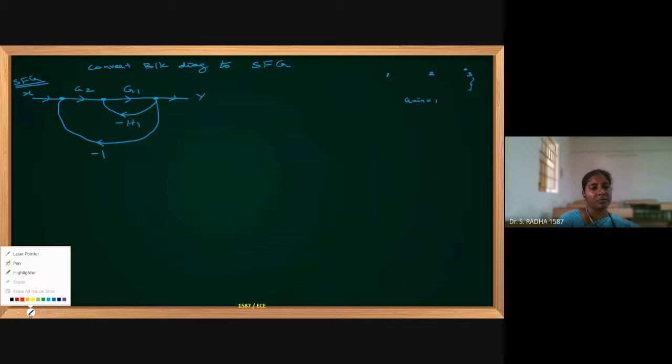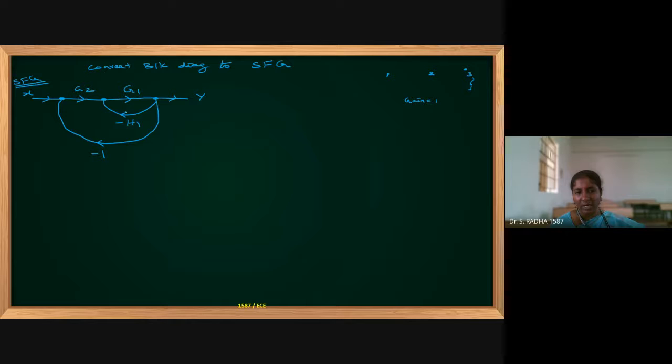The number of forward paths and the number of individual loops. You kindly see the given diagram. Given is a signal flow graph. Okay, this I am striking off. This is the second problem.